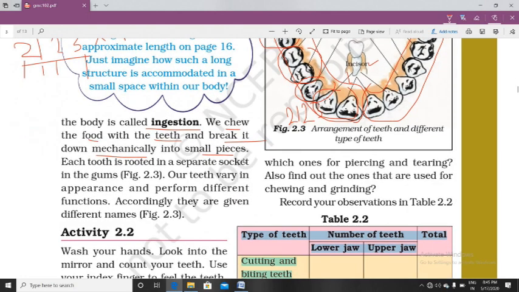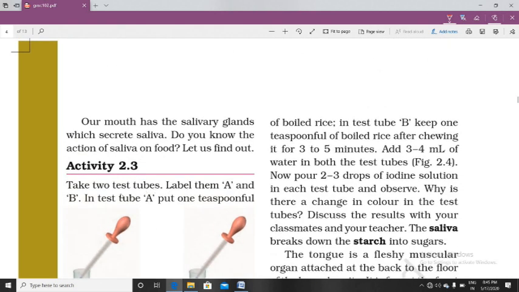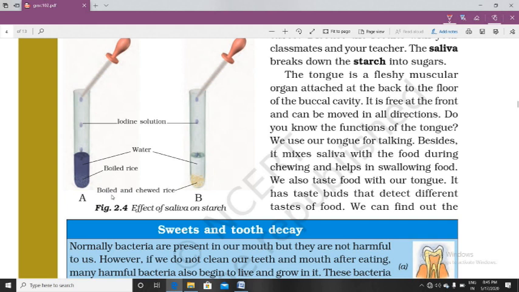Now there is an activity to understand how digestion starts in our buccal cavity, and how amylase helps digestion of carbohydrate. For that you do an activity. In the activity, you take 2 test tubes, and in these 2 test tubes you take a little water. In test tube A, put boiled rice and 2-3 drops of iodine solution.